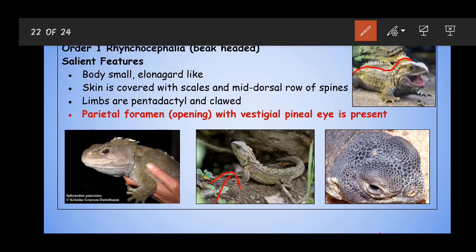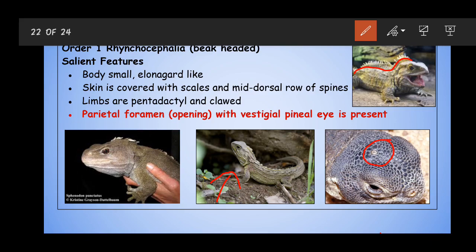Limbs are pentadactyl and claws are present. There is a parietal foramen, foramen meaning an opening, with a vestigial pineal eye. The pineal eye is a speciality of this particular group.